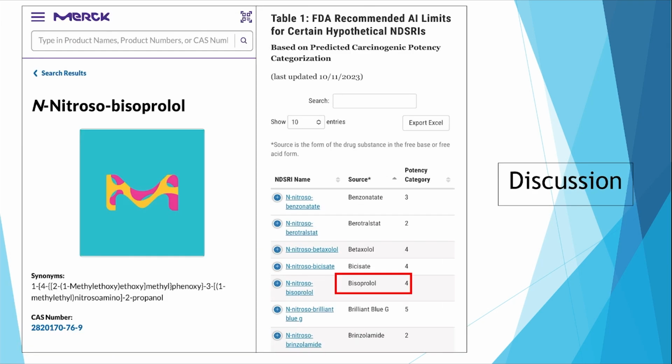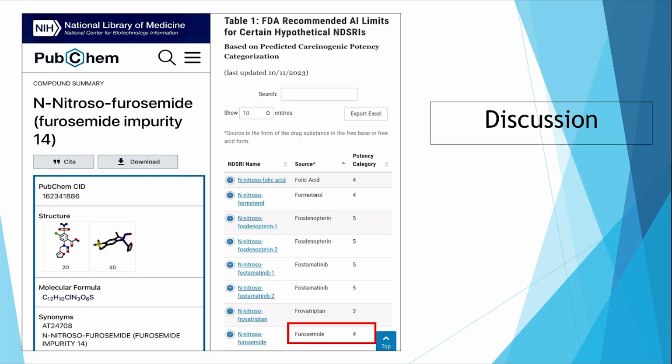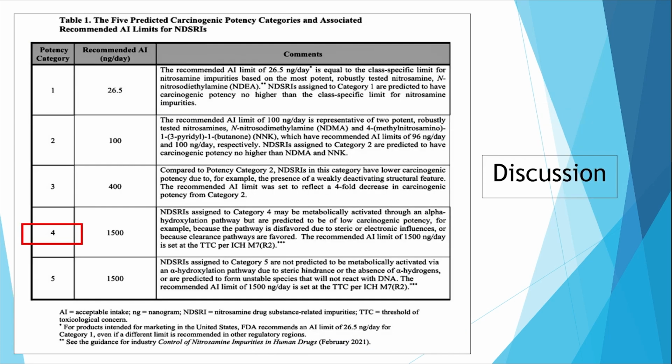You know that bisoprolol has a carcinogenic potency category of 4 and furosemide of 4, and their parallel intake over the last several years has led to the manifestation of several skin cancers. And it is interesting that 4 is a very low carcinogenic potency. Here you see that NDSRIs assigned to category 4 may be metabolically activated through the alpha-hydroxylation pathway, but are predicted to have low carcinogenic potency.